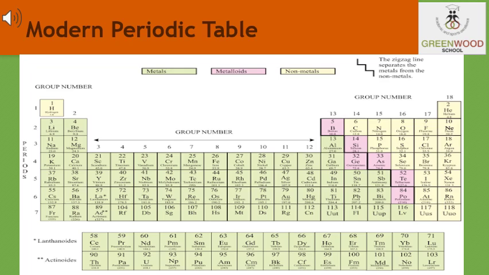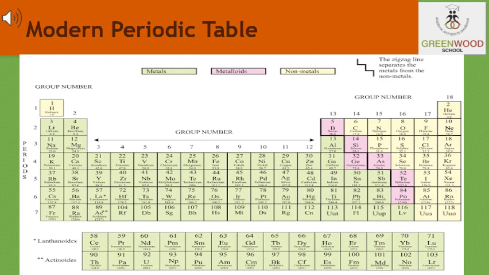In the long form of the periodic table, you can see that the elements have been broadly divided into metals and non-metals by the thick zigzag line running diagonally across the periodic table, as you can see in the picture. Those elements which lie on the left hand side of this line are known as the metals, and those which lie on the right hand side of this line are known as the non-metals.